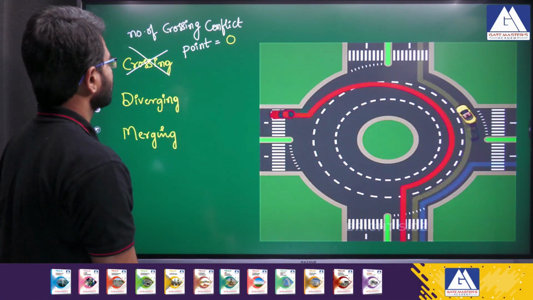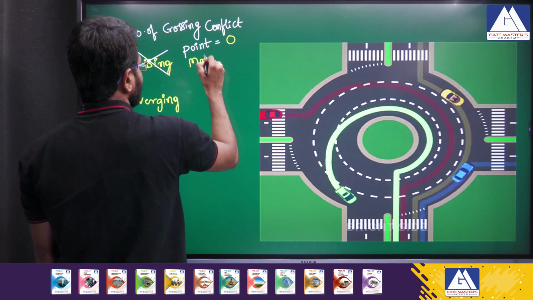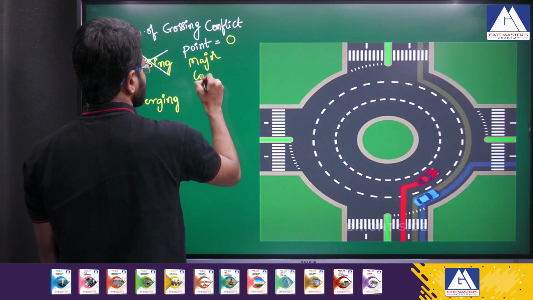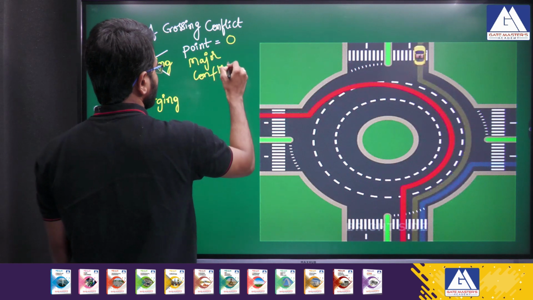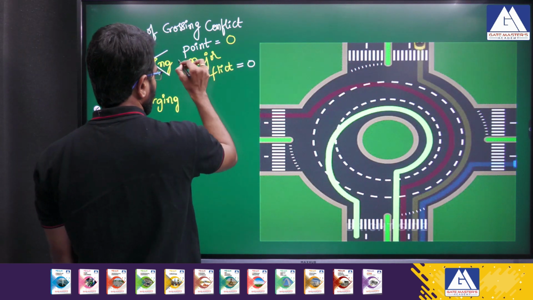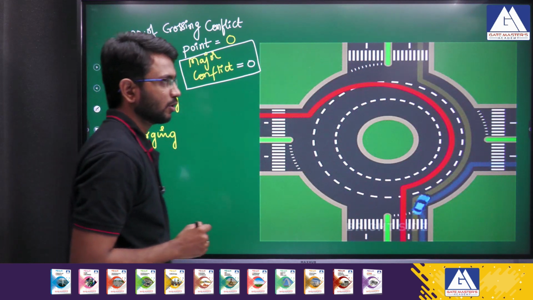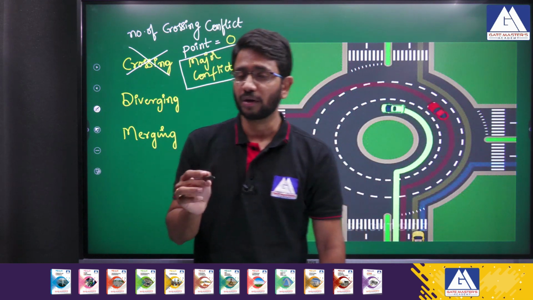As we have discussed, the crossing conflict points are the major conflict points. This is very important. The major conflict points at a rotary intersection are 0, because we cannot observe crossing traffic at a rotary intersection.